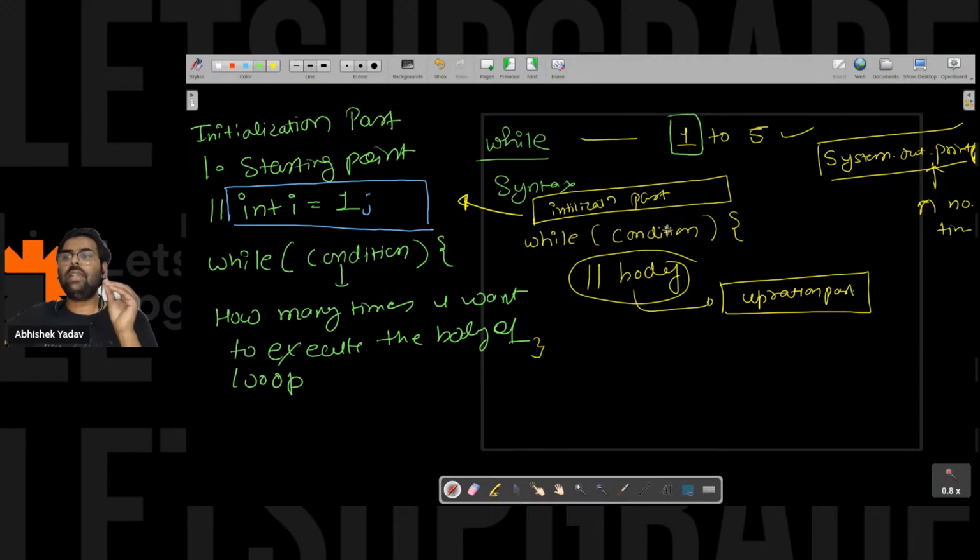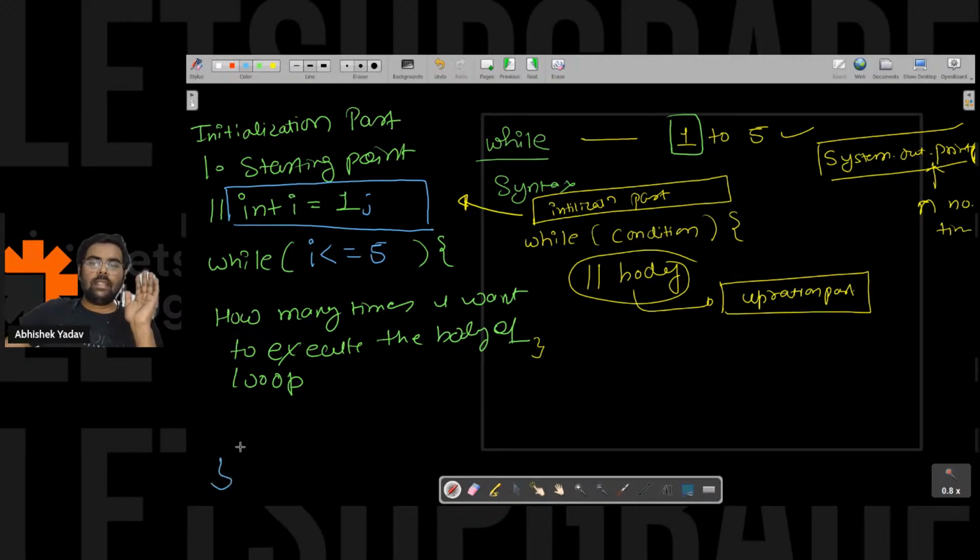Here I want to execute the body of the loop 5 times, and this is my starting point. So in the condition I will write that till the time the value of i is less than or equal to 5, I will execute the body of the while loop, right everyone?